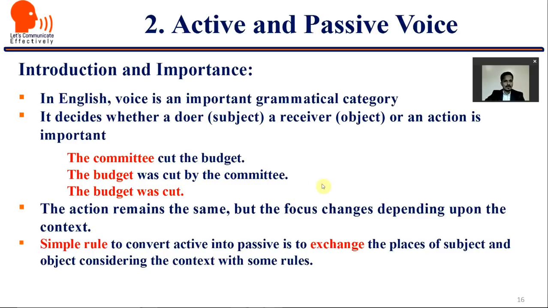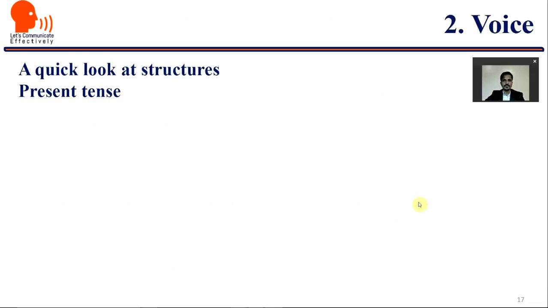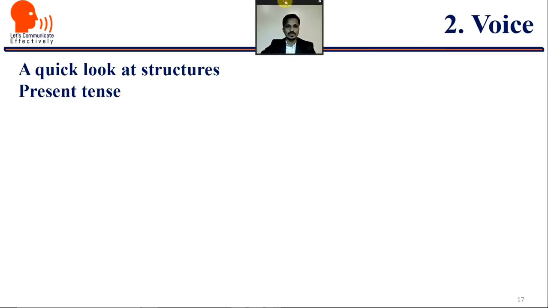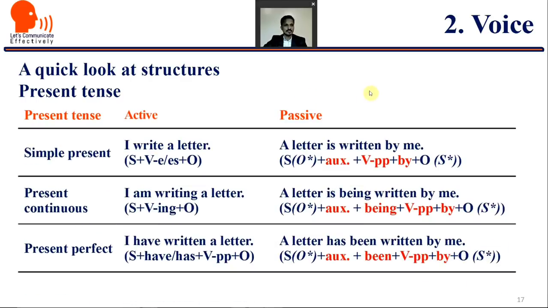The simple rule to convert active into passive is just to exchange the places of subject and object, considering the context, with some rules. Now, I'm not going to go into much detail about the rules, but yes, it is also very important to focus on some of the rules and take a review of those rules with structure, unless which we will not be able to proceed successfully. Look at this now: the present tense and its passive form with some structures and formulas, with examples I have tried to give.